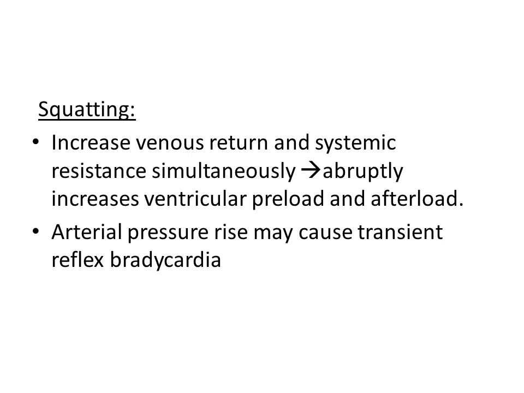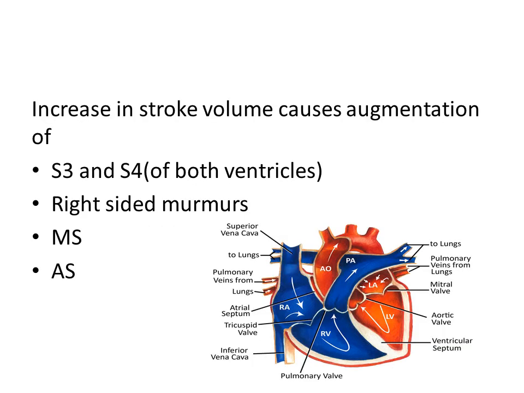Squatting increases the venous return and systemic resistance simultaneously. So there is an abrupt increase in ventricular preload and afterload. The arterial pressure rise may cause transient reflex bradycardia. In squatting, there is an increase in stroke volume which causes augmentation of S3 and S4 of both the ventricles, right-sided murmurs, mitral stenosis and aortic stenosis.